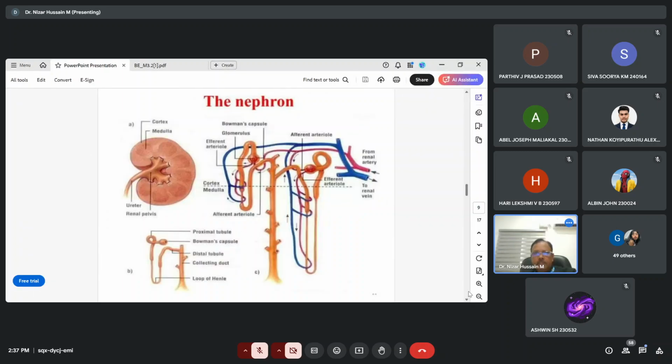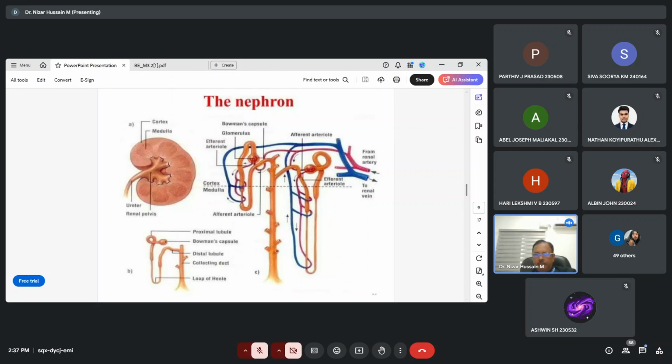This is the cortex part, this is the medulla part, this is the ureter, and this is the renal pelvis. Then this is the nephron part. From this you should know the general structure of the kidney and what its general components are.